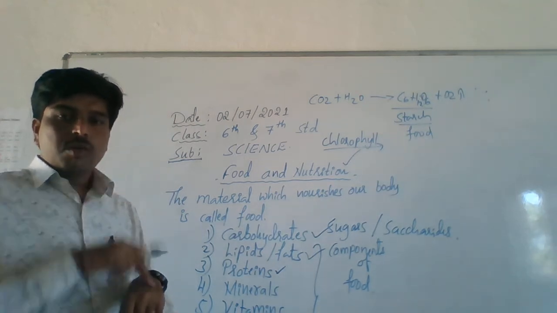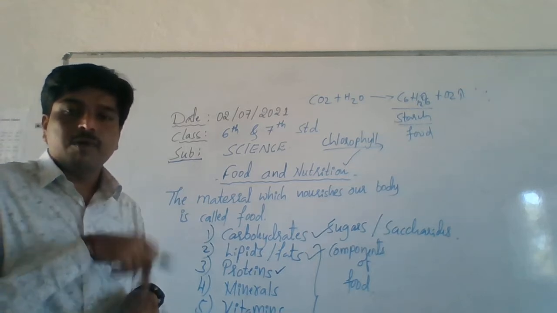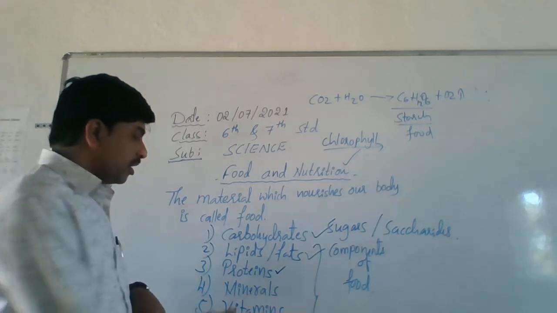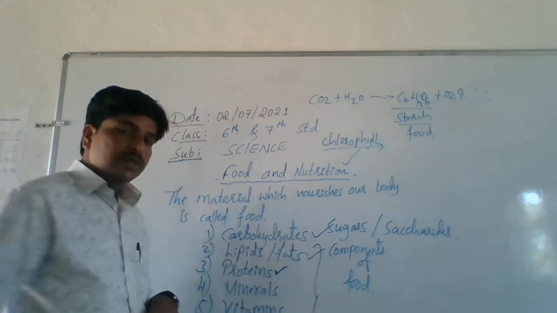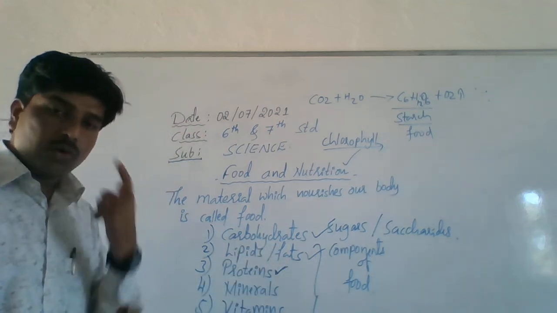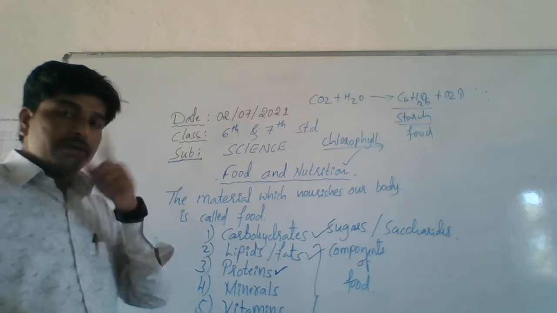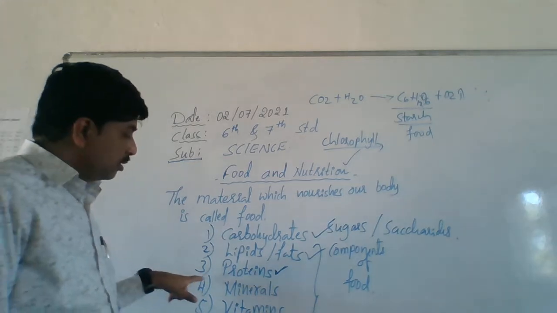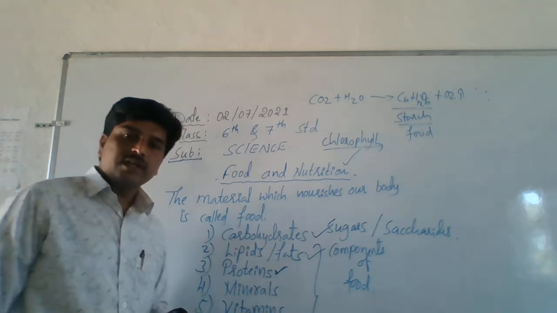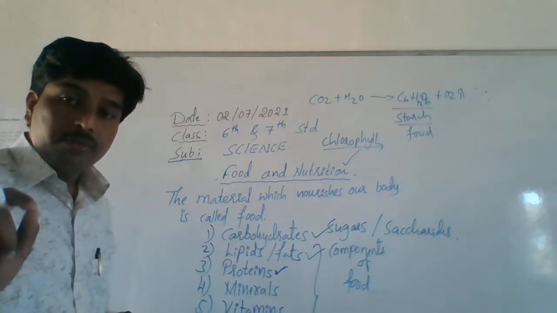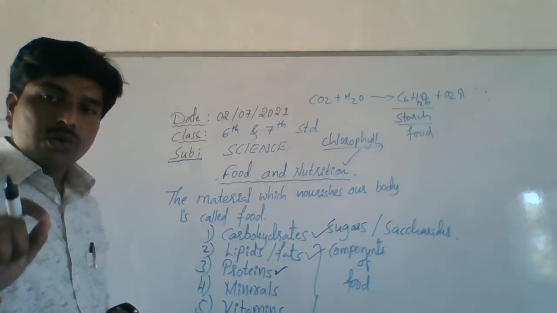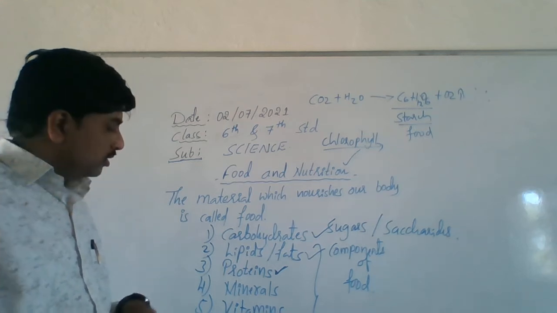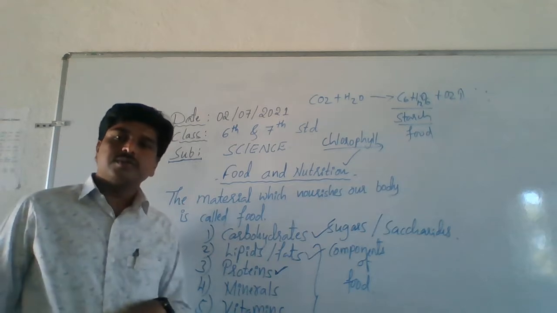That means your body itself repairs that part. You know how? It is only because of proteins. So proteins help for growth and also repairing of your body. Hence, proteins are commonly called growth developers. Clear or no?